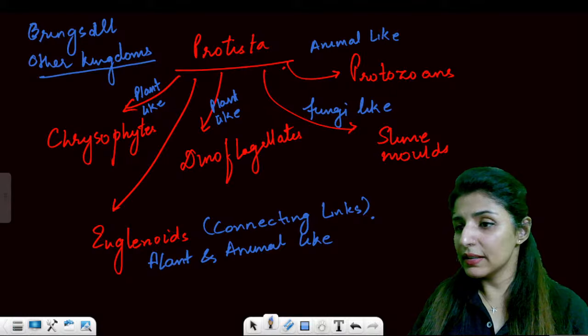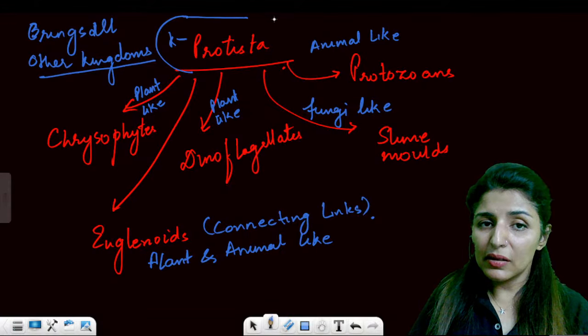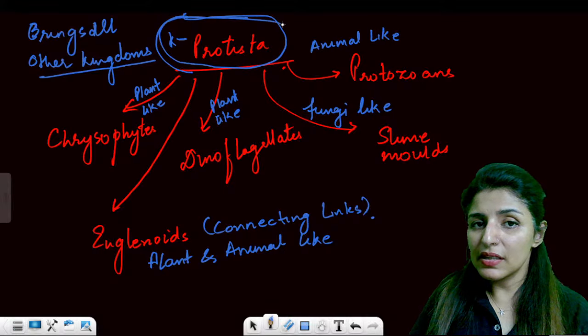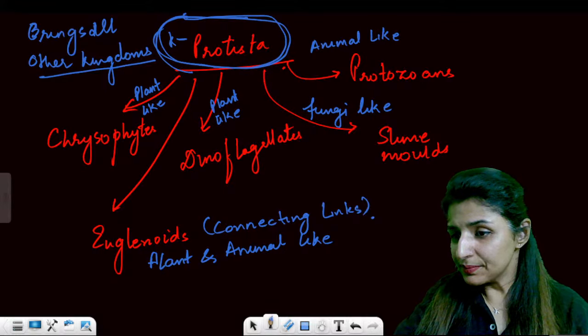Are these all points clear? So that is why we say the kingdom Protista brings all the other kingdoms together. Are these points clear? Please let me know. Are these points clear to all?